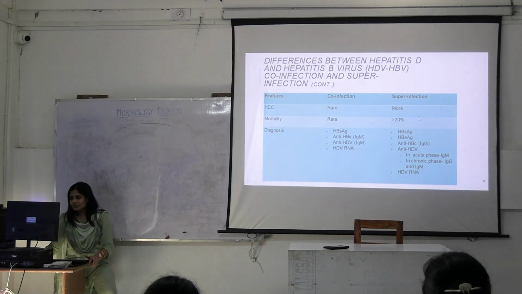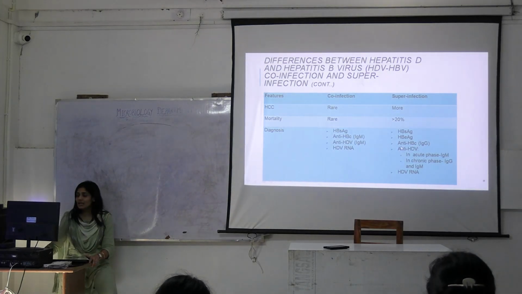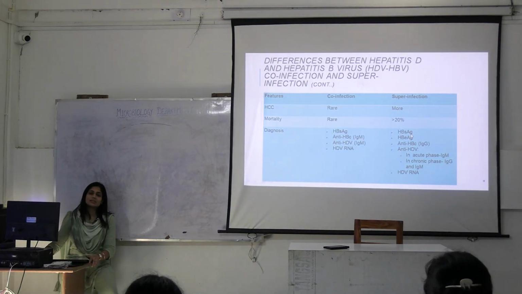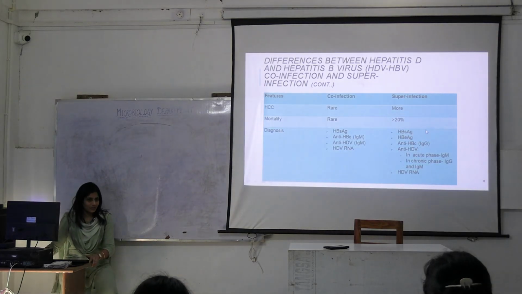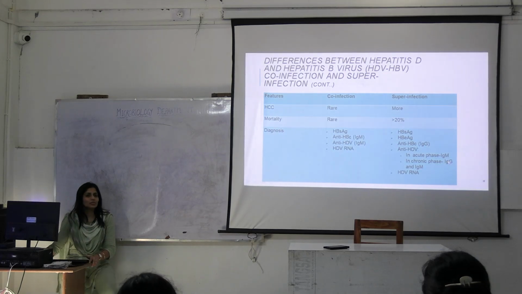In case of super infection, you will see anti-HBc core antigen IgG antibodies. What does this mean? IgG means past infection, right? On that, you will get anti-HDV IgM and IgG antibodies. So that will denote that it's a super infection. Okay?